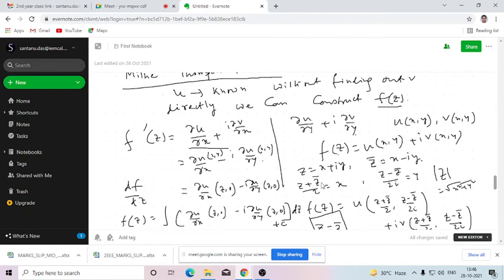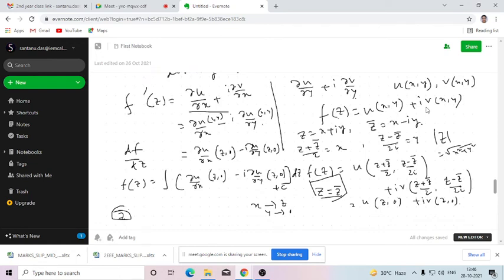How can we do so? If I add these two equations and divide by 2, that will give us the value of x, that is z plus z bar by 2. Similarly, if we subtract these two and divide by 2i, we will get the value of y, that is z minus z bar by 2i equals y. So f dash z is u x y plus i v x y. If we replace x by this and y by this, that will be u of z plus z bar by 2 comma z minus z bar by 2i, plus i v of z plus z bar by 2 comma z minus z bar by 2i.